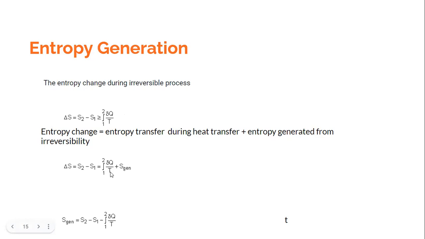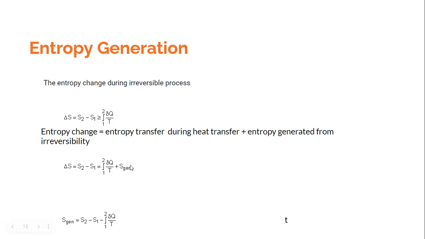Now, what does this tell us about the significance of entropy? If you carefully concentrate your attention on this expression, this is an expression for entropy change during an irreversible process. And it tells us that this entropy is changing. S2 minus S1 is what? Entropy is changing. So why is this entropy changing? Entropy is changing because of two reasons. One is this heat transfer, and the other is because of some generation. Now this generation has to do with irreversibility.